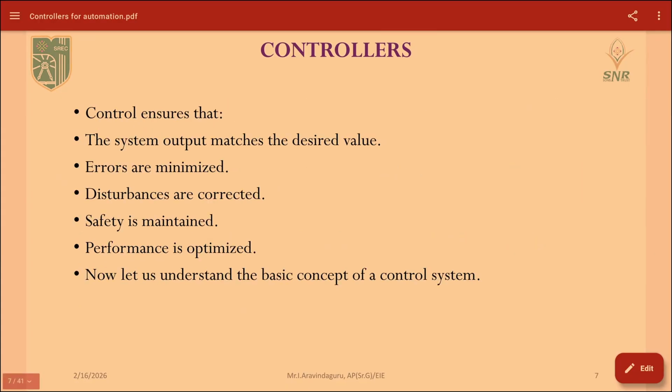Next, these are the advantages of controllers used in industries. The output matches the desired value, errors are minimized, and disturbances are corrected and eliminated. The behavior can be predicted, safety is maintained, and performance is optimized. These are the basic concepts of control systems.